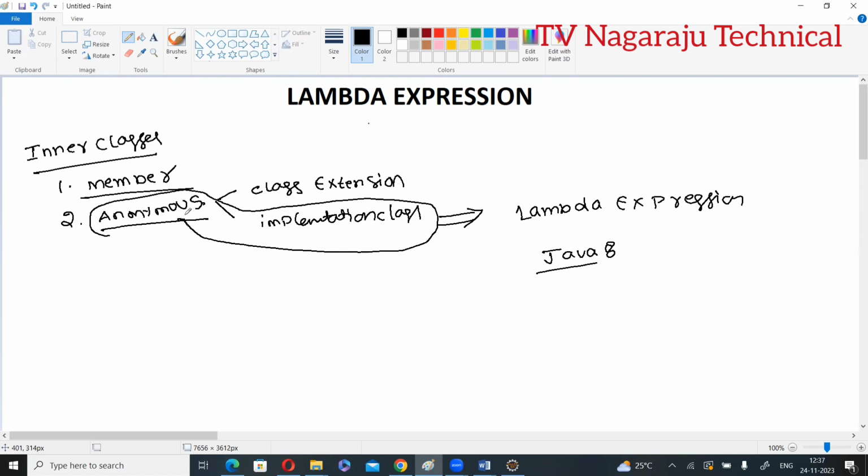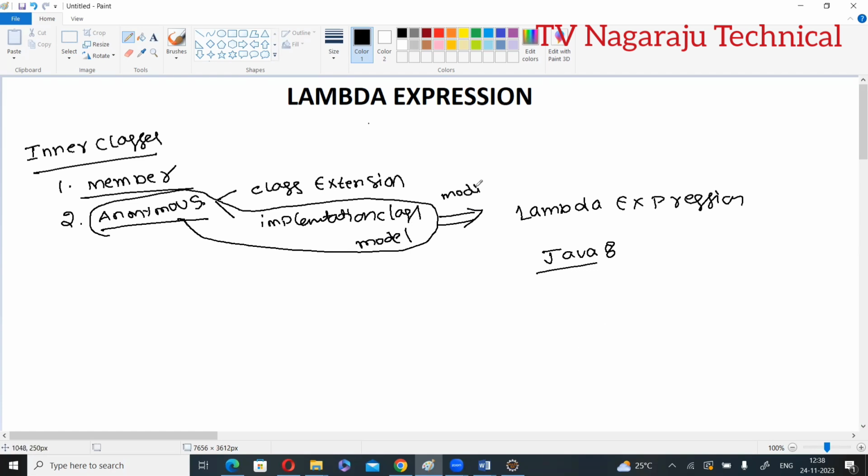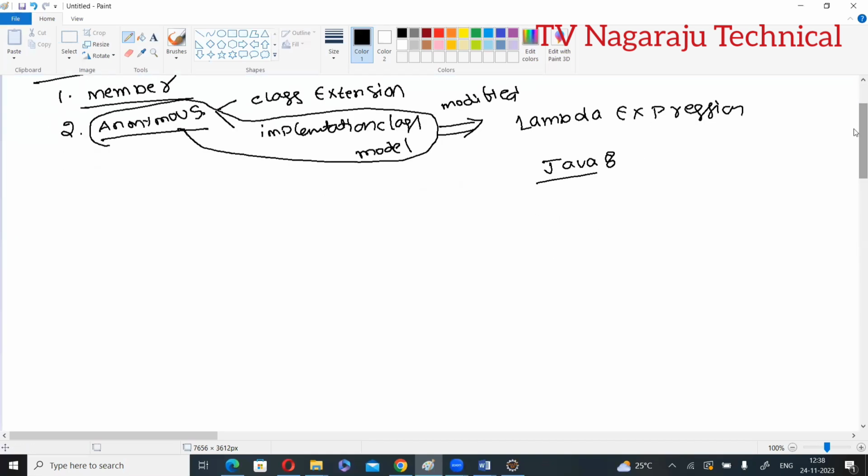The anonymous inner class as implementation class model is modified as Lambda Expression by Java 8 version. Now, what is the Lambda Expression?